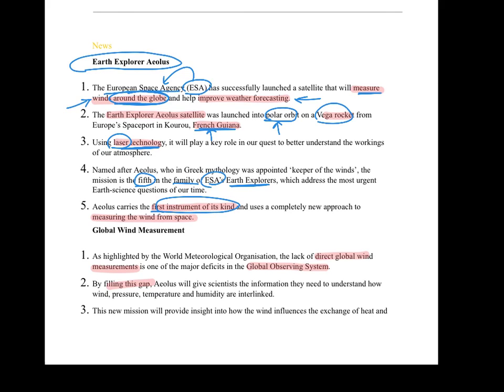I've already told you that. And the job is to measure winds from space, in the sense of global wind measurement. And this gives a completely new approach to do this job. Then it fills the critical gap of direct global wind measurement. The important word is direct and global wind measurement, and this gap existed in the global observing system.